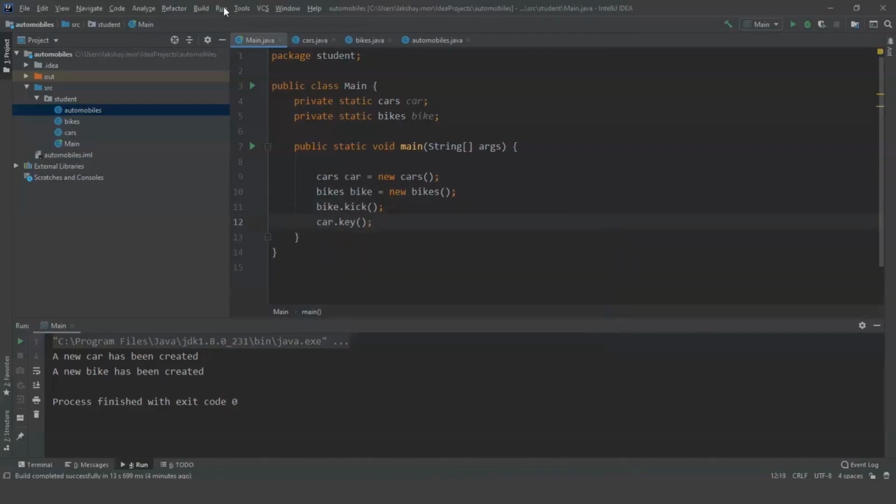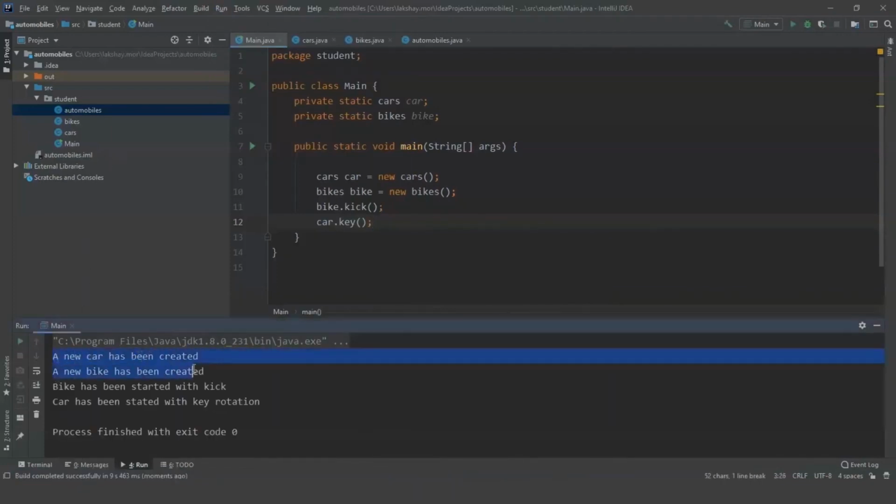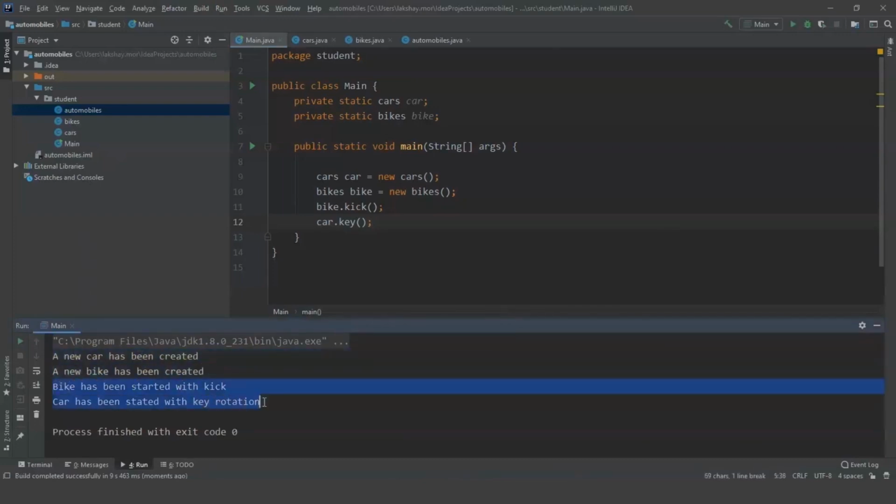Bike.kick and car.kick. Let's run this. And there we go. First we used to have these two messages, but now these two messages are also there as well, because we invoked those functions and methods that are there in class cars and bikes.